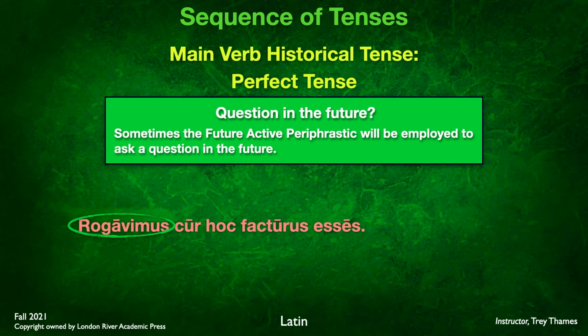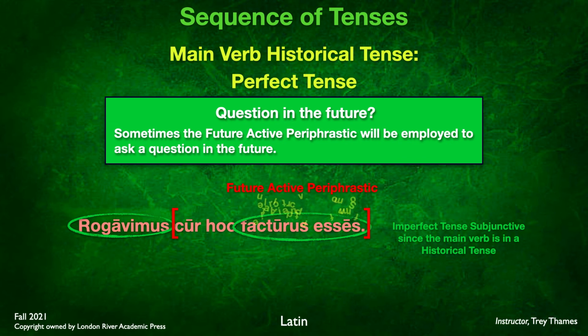And here we have, again, the primary verb is in the historical tense, perfect tense. We have the secondary clause, cur hoc facturus esses. And so notice that we're using the imperfect subjunctive of sum, esse. Remember, the imperfect is the infinitive plus ending. So we have esses. And we're using the imperfect tense because the main verb is a historical tense. And so we have to use either the imperfect or the pluperfect. Right now, this particular question is indicating action that is happening at the same time as the main verb.